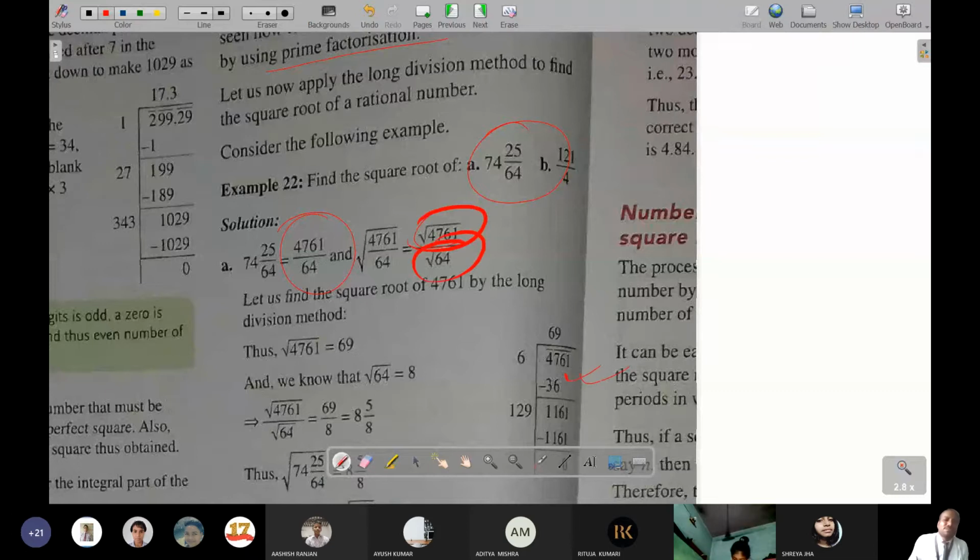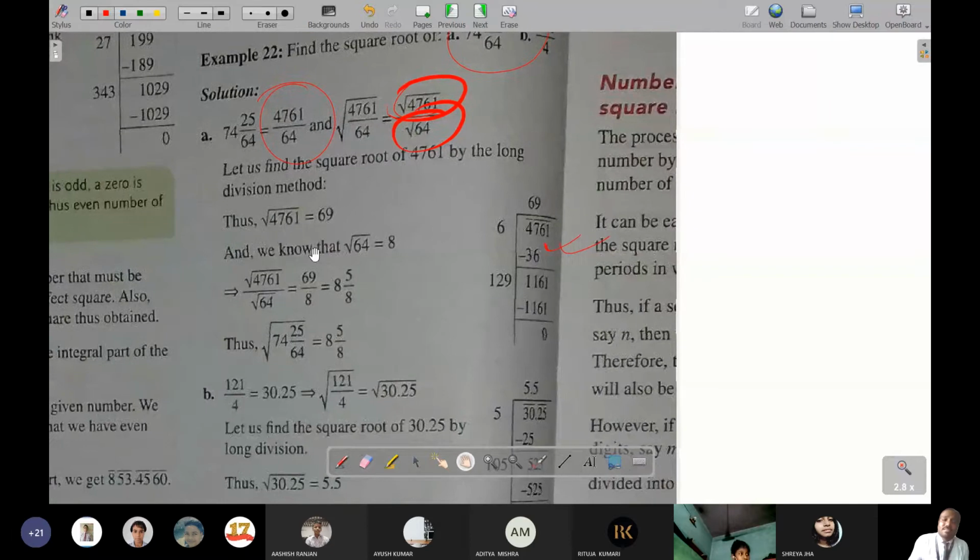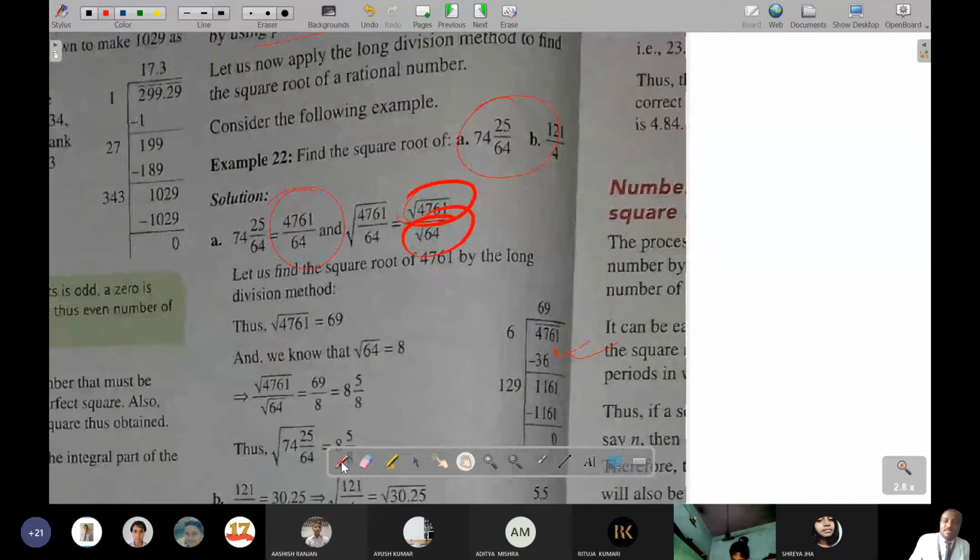Root of 64, of course we know that it is 8 only, so it has not been written over here. Directly it has been written: root of 64 is 8. In the same way, if you see the next, there are two questions. One is 121 by 4.